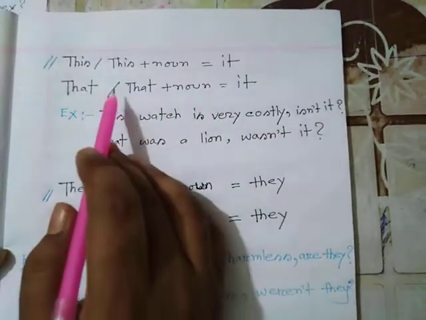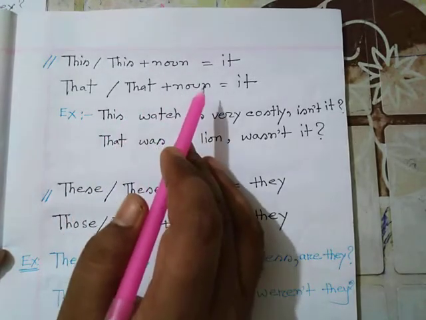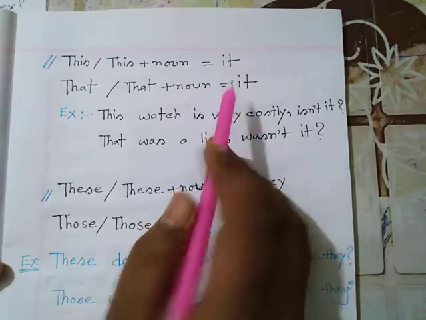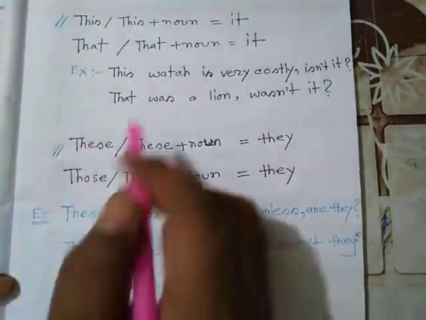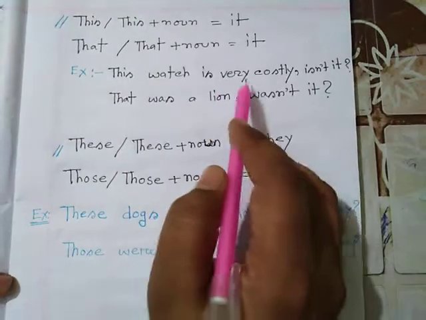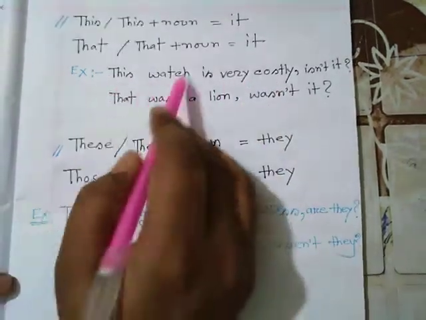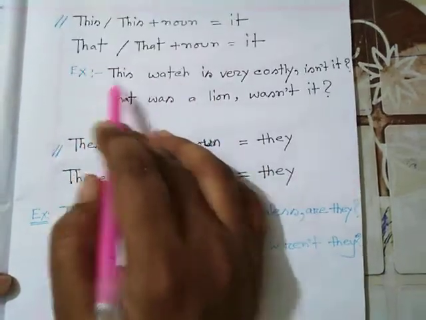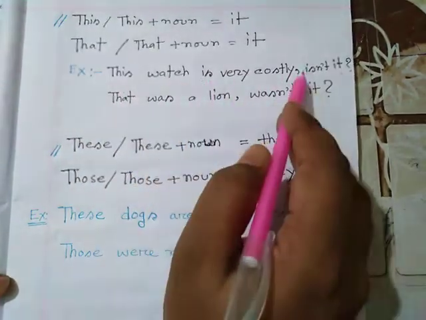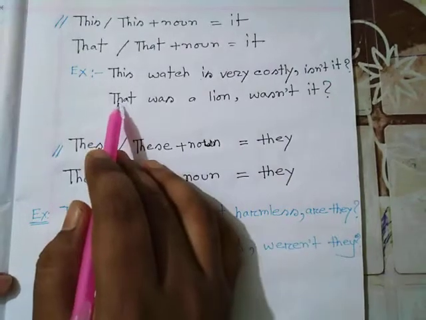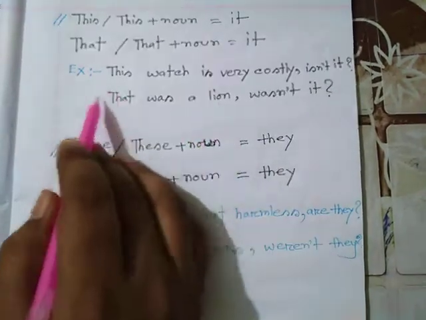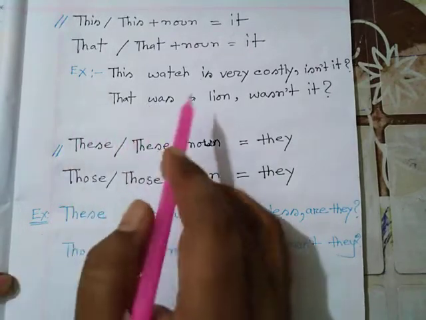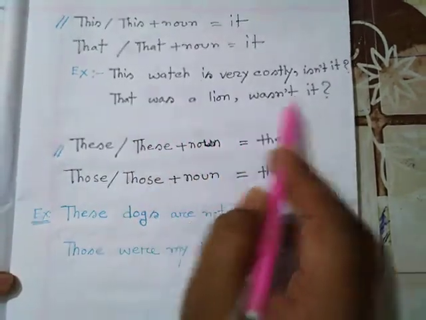That or that plus noun will be it in the question part. Example, this watch is very costly. For this watch, take it. For an affirmative statement, use is negatively, isn't it, is the answer. That was a lion. For that, take the pronoun it, and for an affirmative statement, take was negatively, wasn't it?